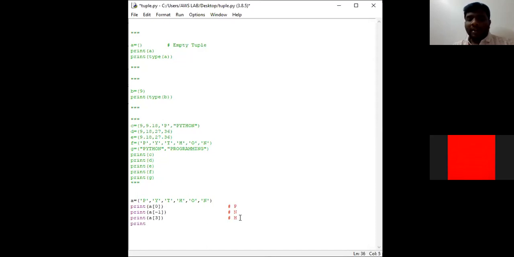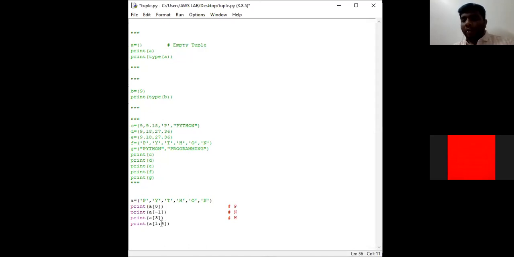Now we shall discuss how can we access a group of elements. Single element access చేయాలంటే positive indexing తో ఎలాగో చూసాం, negative indexing తో కూడా ఎలాగో చూసాం. Now what I want to discuss is how can we access a group of elements in a tuple. Then we need to mention like 1 colon 4. 1 will be the start value and 4 will be the stop value.